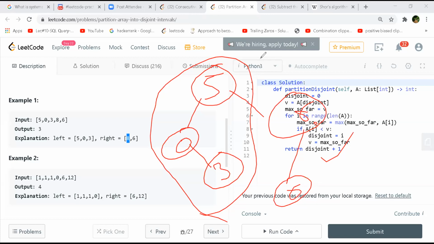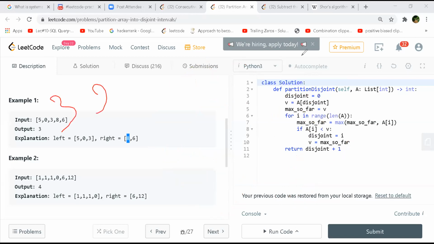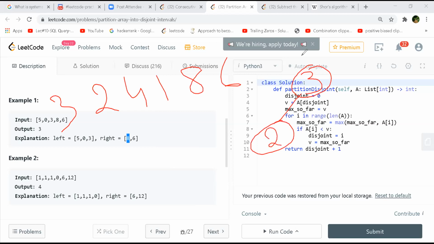So if you take an example like this, see, if it is 3 2 4 1 8 6, these are all separate numbers, right? So if you start with 3, you go to 2. Then 4. First of all, what is the answer? 3 2 4 1 and 8 6, right? Yes. So 3 2 4 1 will be on the left side, correct? Yeah. And 8 6 will be on the right.